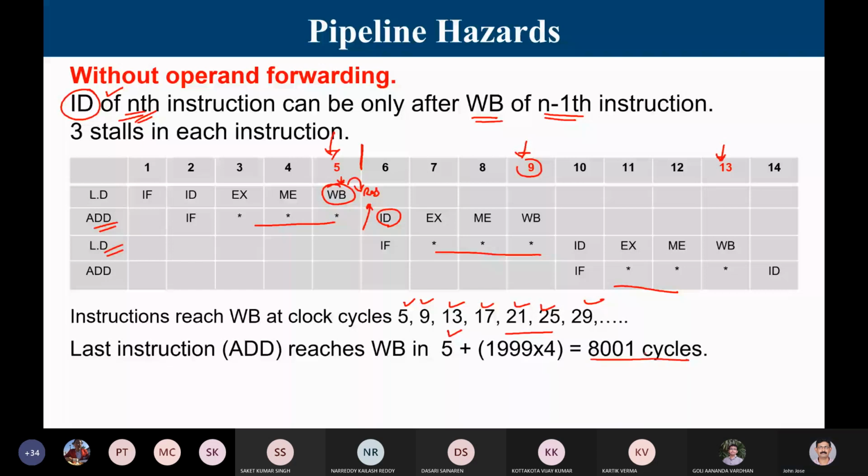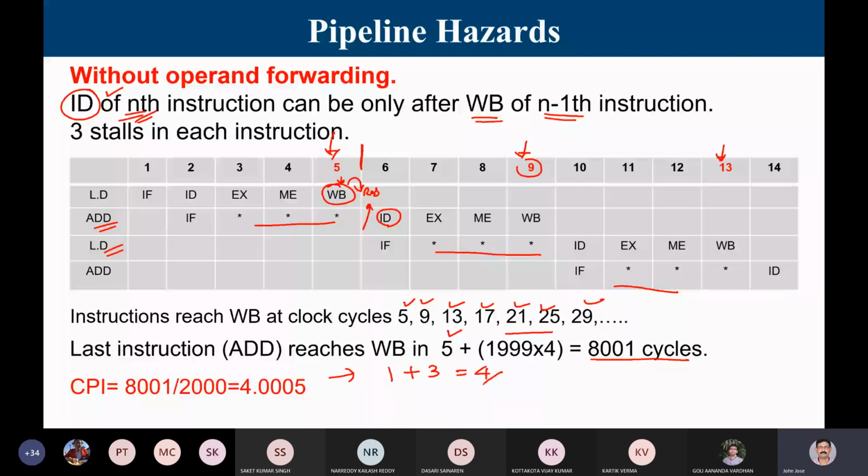So the CPI is going to be, it took 8001 clock cycles to complete 2000 instructions. So my CPI is basically 4. It can also be divided as base CPI is 1 plus there is a stall of 3. So 1 plus 3, I can tell the CPI of 4 also.